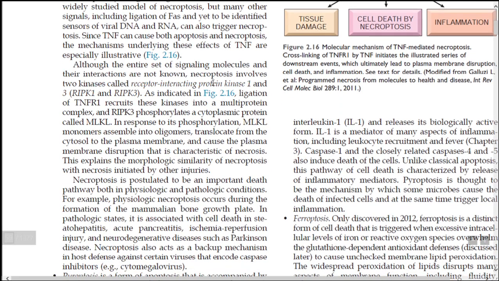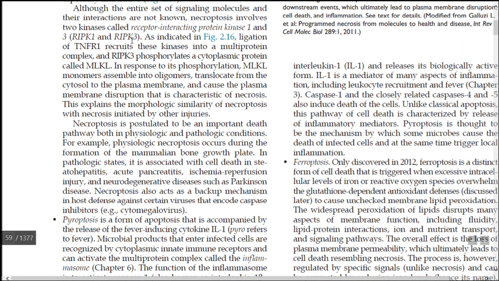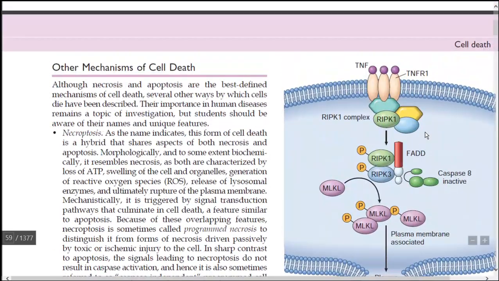Next, there are two kinases. Necroptosis involves two kinases, receptor interacting protein kinase 1 (RIPK1) and receptor interacting protein kinase 3 (RIPK3). Ligation of TNFR1 will help recruit these kinases into a multi-protein complex, and RIPK3 will phosphorylate a cytoplasmic protein called MLKL. Due to the phosphorylation of MLKL, the MLKL monomers will assemble into oligomers.